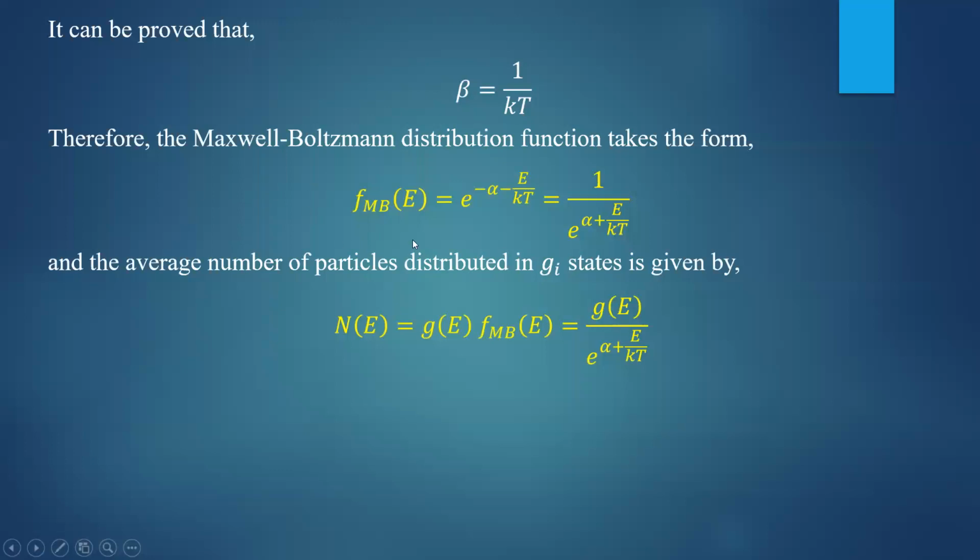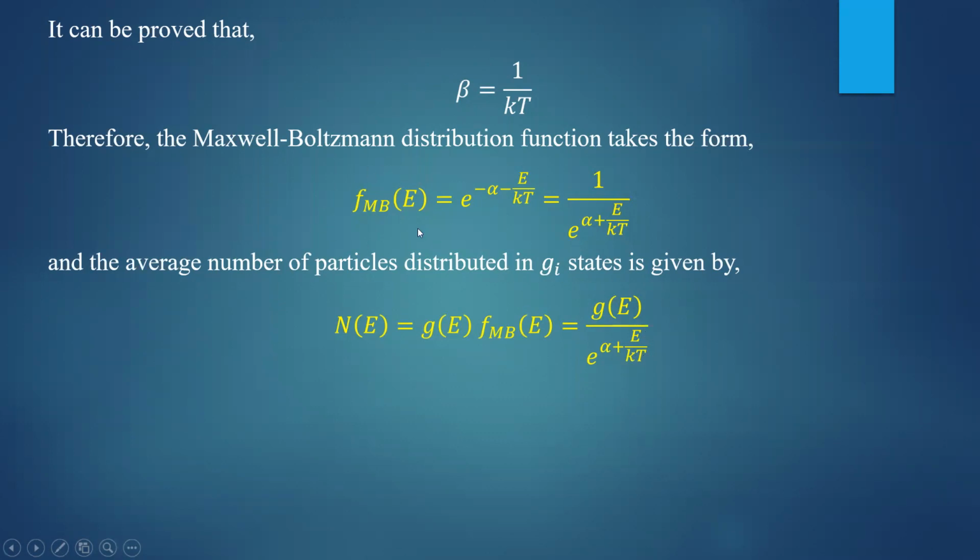Using this, you can find the total number of particles in the given state, and that is given by a simple formula. N of E is always equal to the number of states G of E into distribution function F of E. That is the simple formula. If you do that, that will give you G of E divided by e to the power alpha plus E by kT.